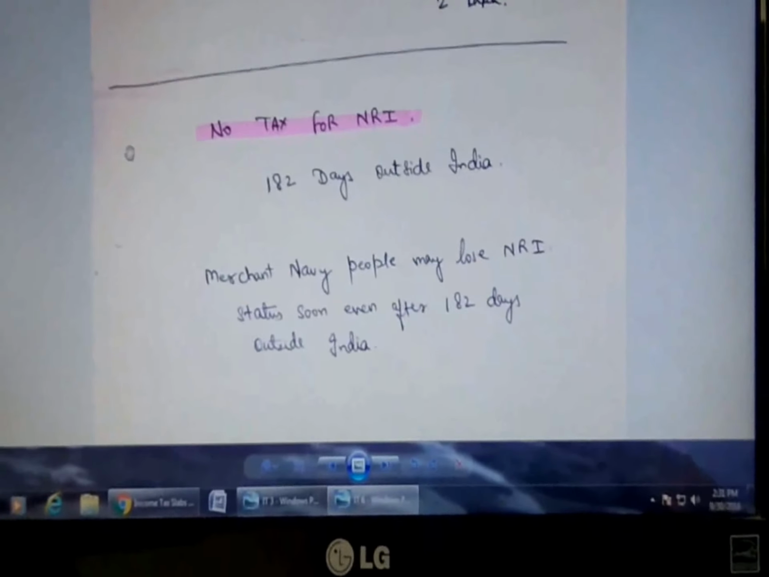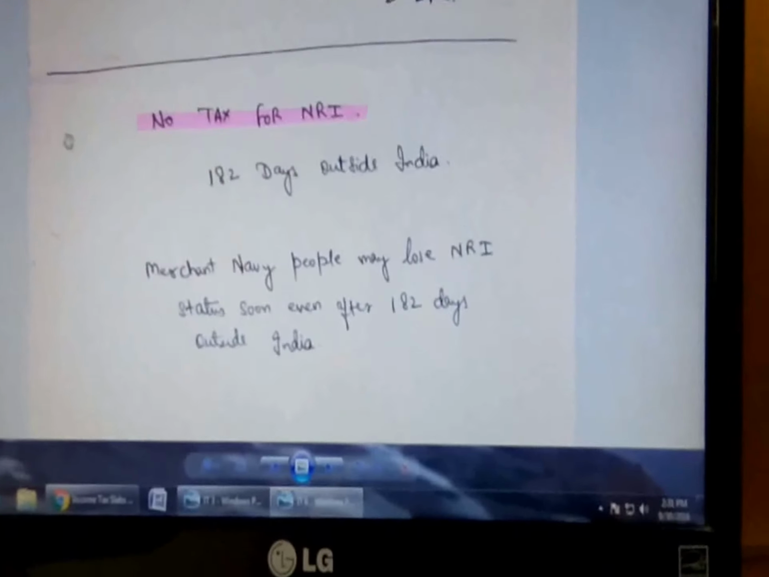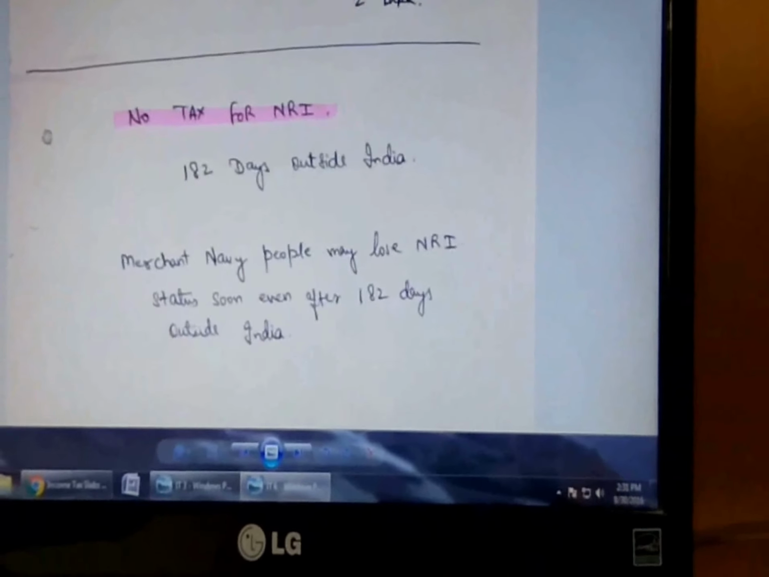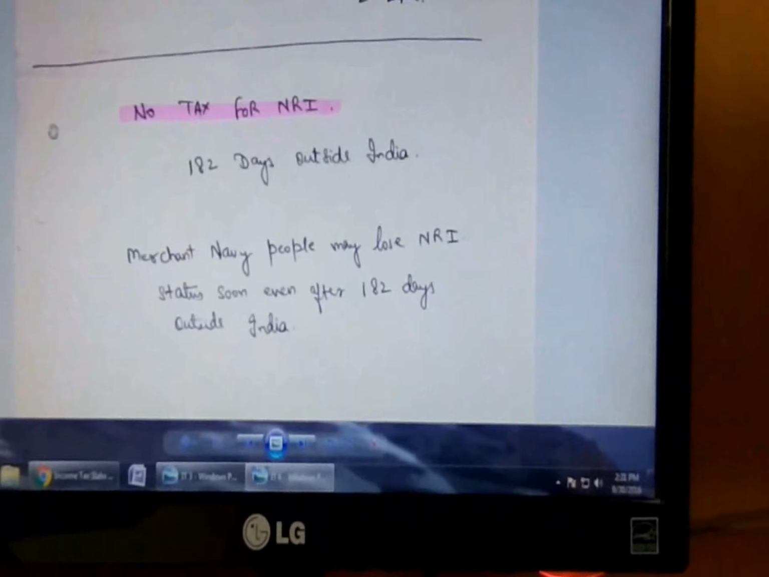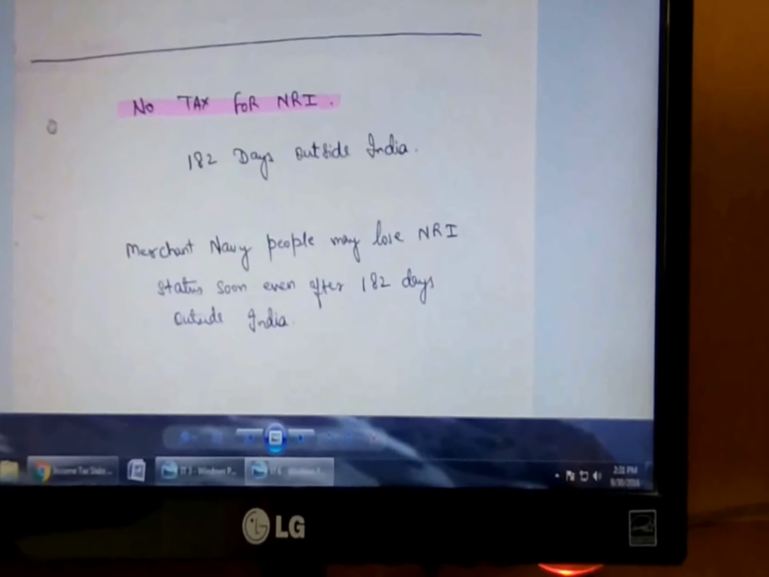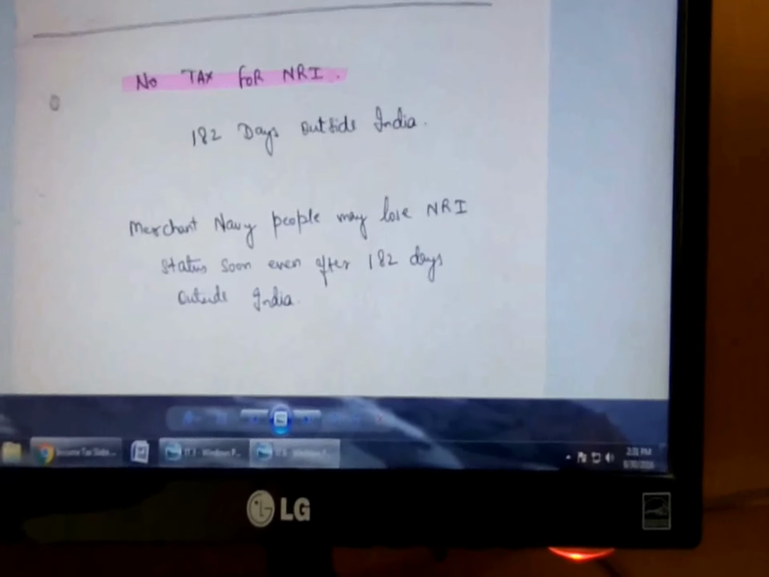So if somebody is working on a contract basis in some foreign country, say USA or any other country, for a minimum period of 182 days in one financial year, then whatever income that person will have from that country or from the company in that country, he is not required to pay tax for that income in India. He might be taxable in that country but not in India.